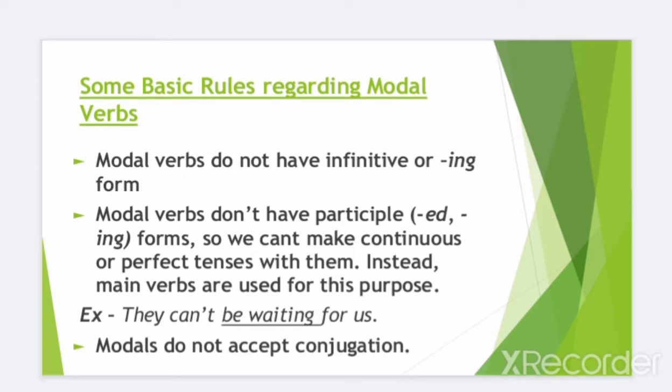Modal verbs do not have infinitive or ing form. Modal verbs don't have participle, that is ed or ing forms. Ed is the past participle and ing is the present participle. So we can't make continuous or perfect tenses with them. Instead, main verbs are used for this purpose. Example, they can't be waiting for us. Here instead of can, 'be waiting' has been used for the purpose.